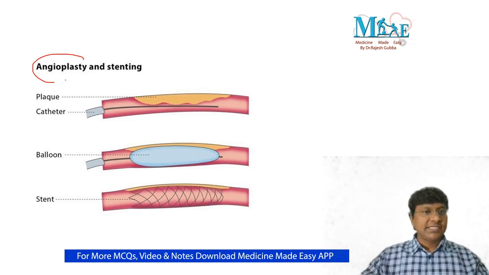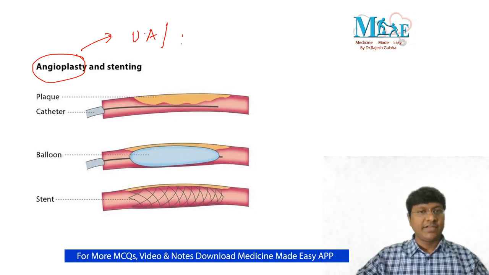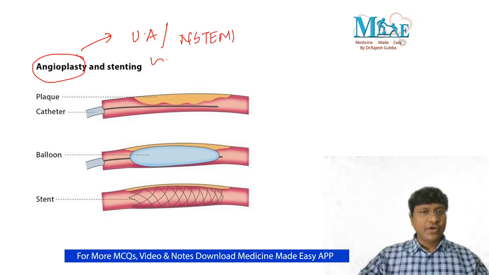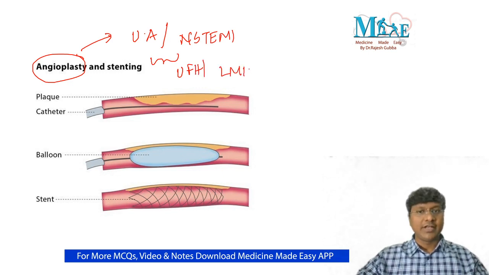And now about angioplasty. Angioplasty can also be considered even in patients with unstable angina or non-ST elevation MI. But first of all, these patients should be given anticoagulation, and for this you can give unfractionated heparin or low molecular weight heparin, or you can also give fondaparinux. And once the individual is stabilized, then you should do an angiogram.